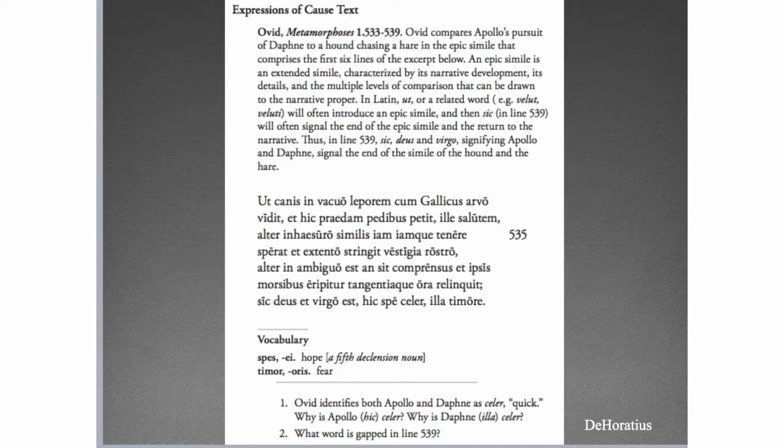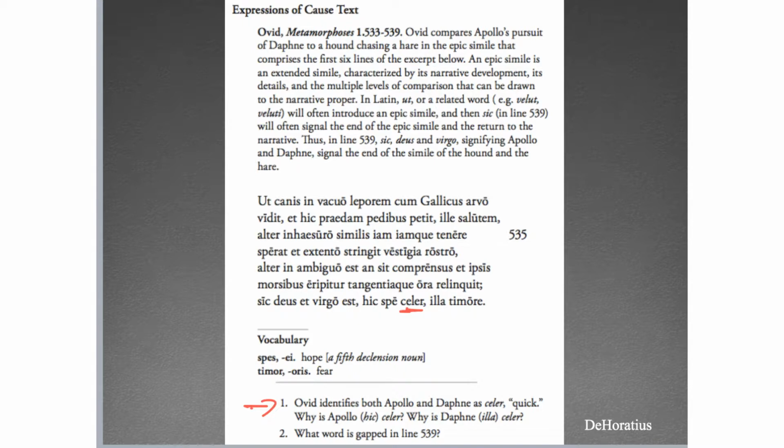All right, so in other words, here in number 1, Ovid identifies both Apollo and Daphne as celer. Quick, why is Apollo celer? Why is Daphne celer? And so if we head into the text, all right, so there is celer there.